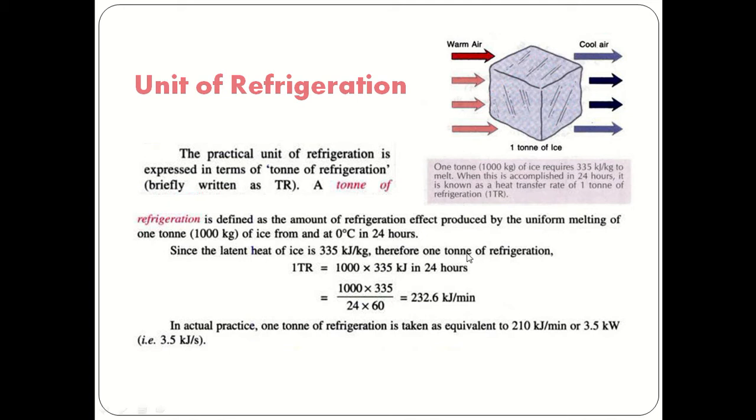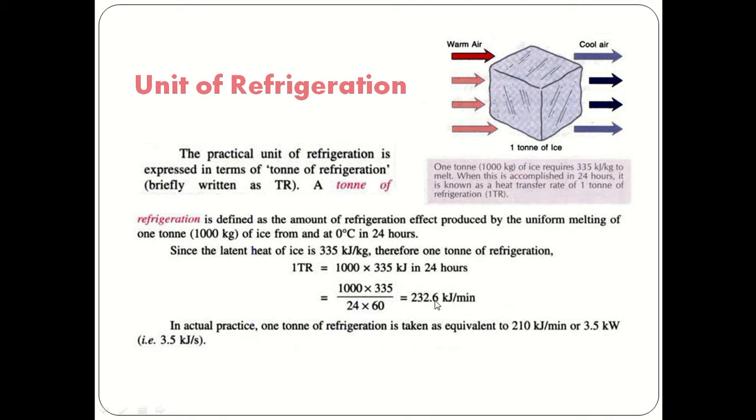Now we'll see how to find the value of 1 ton of refrigeration. Since the latent heat of ice is 335 kilojoule per kg, 1 ton of refrigeration is equal to 1000 kg multiplied by 335 in 24 hours. So 1000 multiplied by 335 divided by 24 into 60.